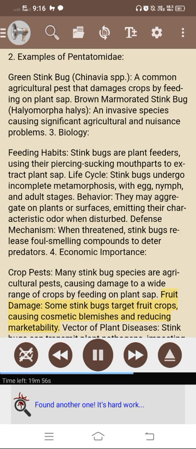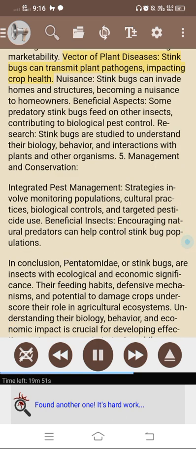Fruit damage. Some stink bugs target fruit crops, causing cosmetic blemishes and reducing marketability. Vector of plant diseases. Stink bugs can transmit plant pathogens, impacting crop health. Nuisance. Stink bugs can invade homes and structures, becoming a nuisance to homeowners. Beneficial aspects. Some predatory stink bugs feed on other insects, contributing to biological pest control.